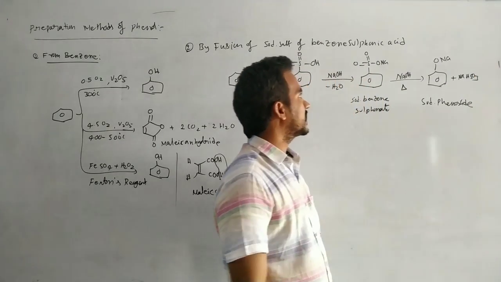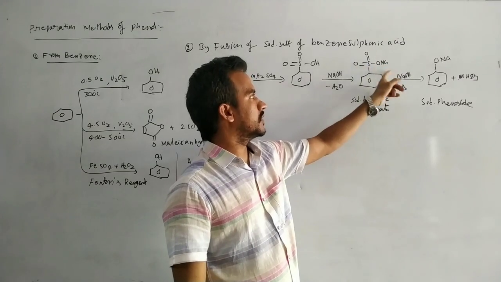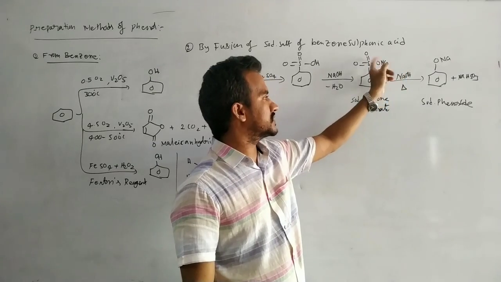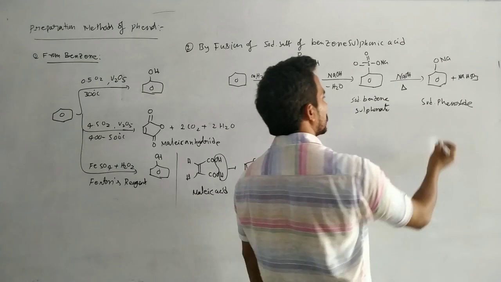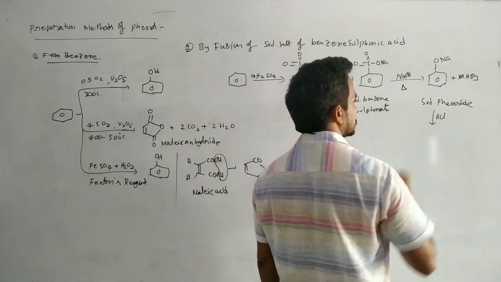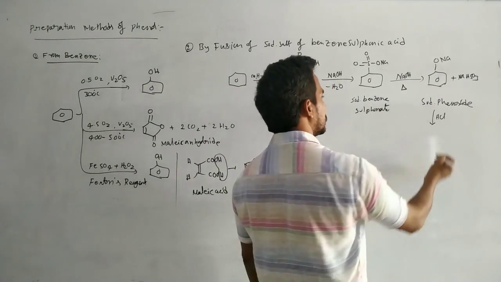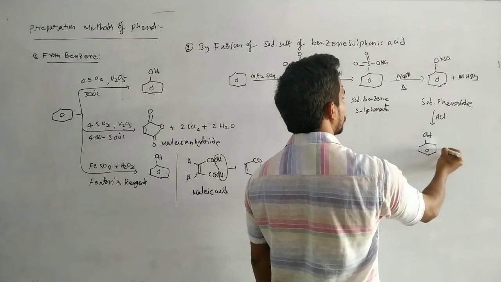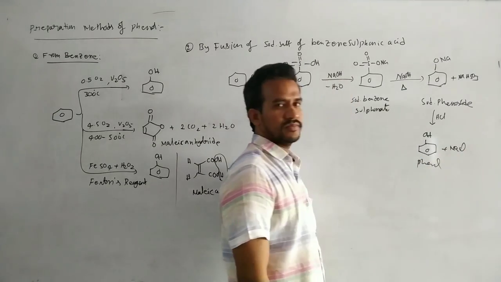So in this case, actually here, the product is NaHSO3. Okay, NaHSO3. In this case here ONa, that means the remaining hydrogen plus this group, the sodium bisulfite. Okay, sodium bisulfite. Now here in this case on acid workup, that means here HCl. This is sodium phenoxide. It's not a phenol. The sodium phenoxide on reaction with the HCl, we will get the phenol plus NaCl. Okay, so phenol is the final compound.